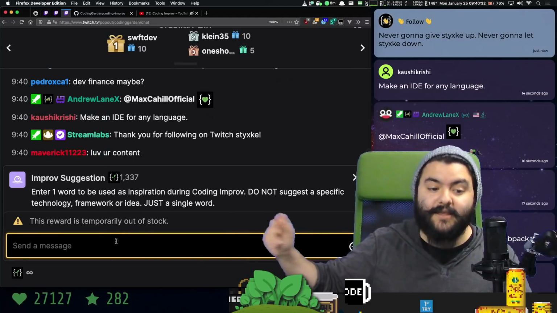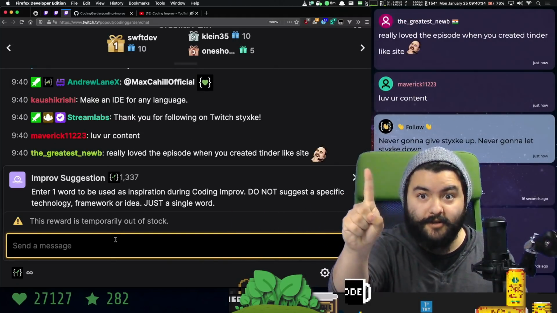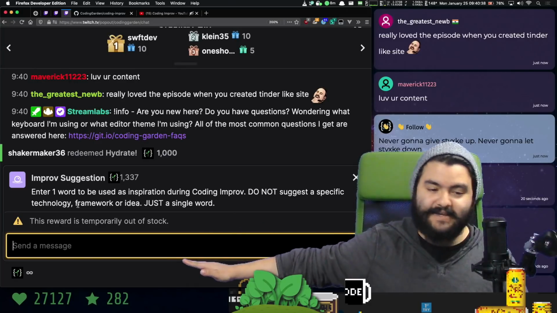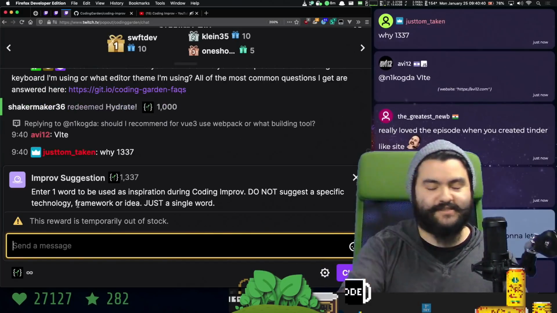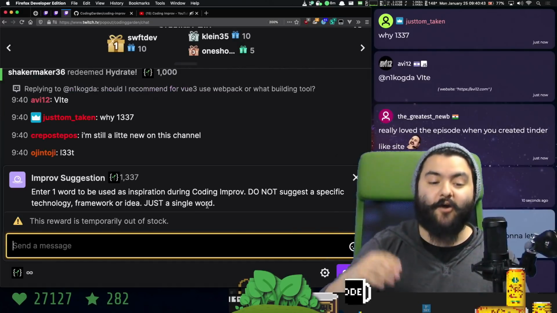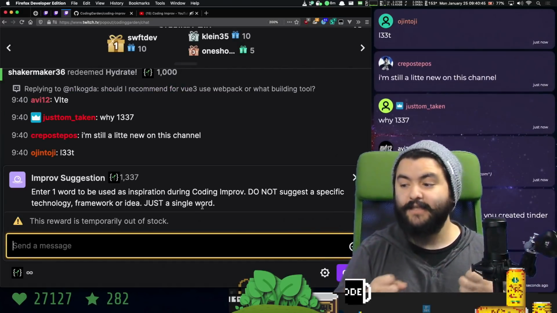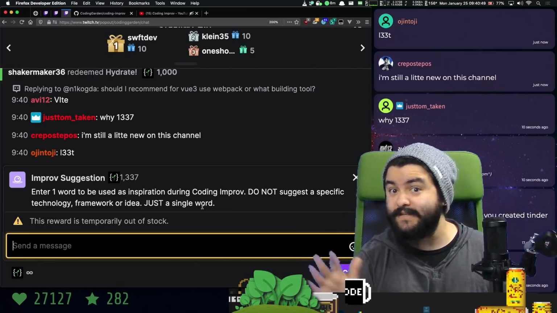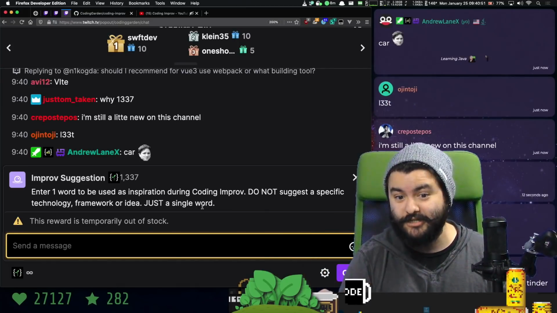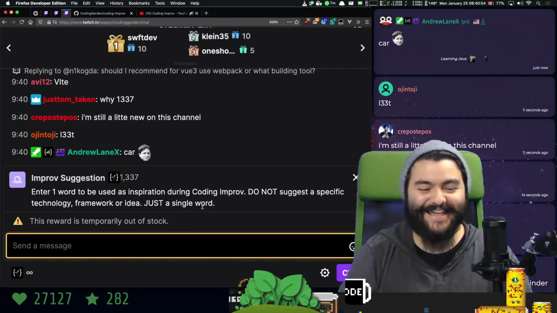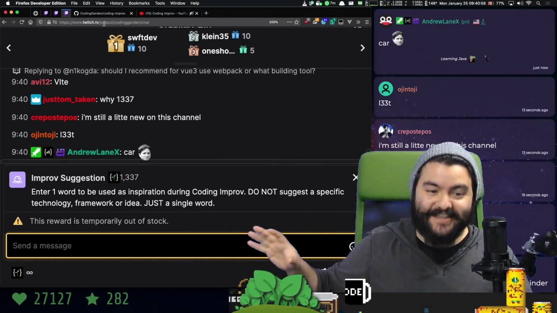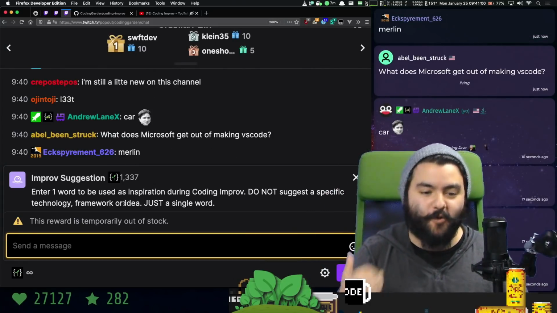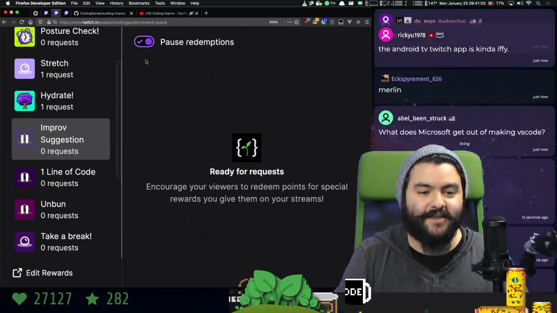But once I enable it, you'll be able to suggest one word. And that word should not be technology specific. I repeat, nothing technology. You shouldn't say React. You shouldn't say Vue. You shouldn't say anything like that. All I need is a single word, like banana or apple or orange. I know I just said fruits. It doesn't have to be fruits. It just has to be a word. Car. Yes, car. So I'm going to enable this. The first 10 people to redeem it, we're going to build an app that somehow incorporates all 10 of those things. Are you ready? Are you ready?